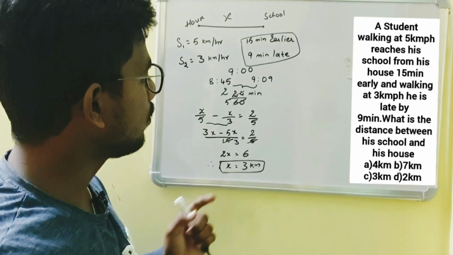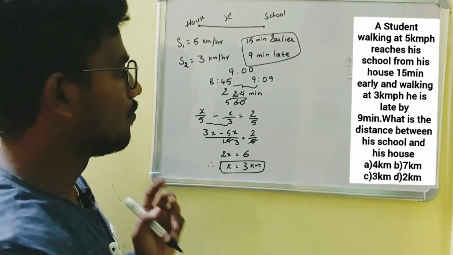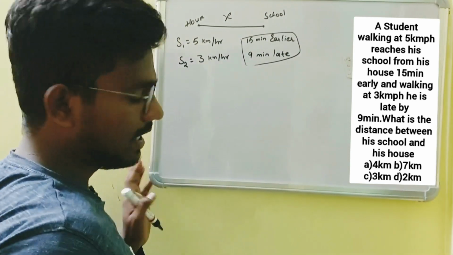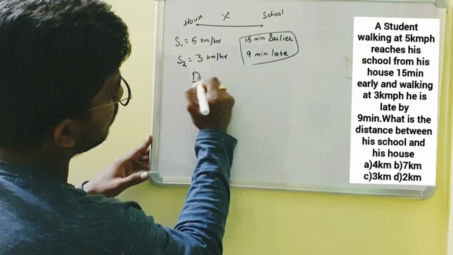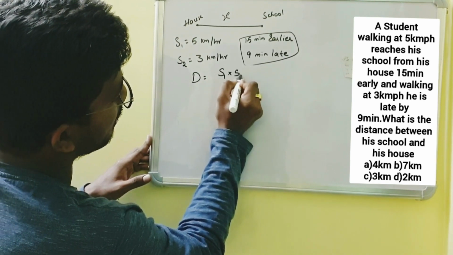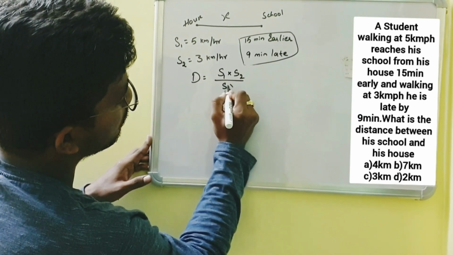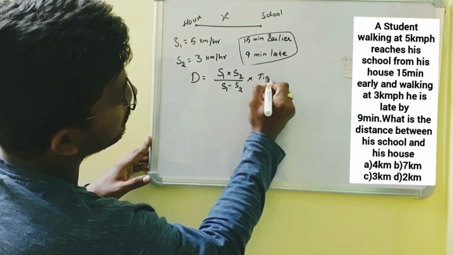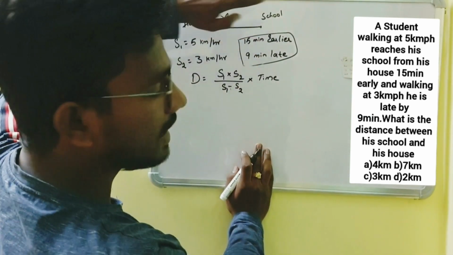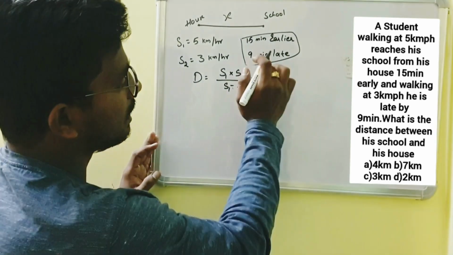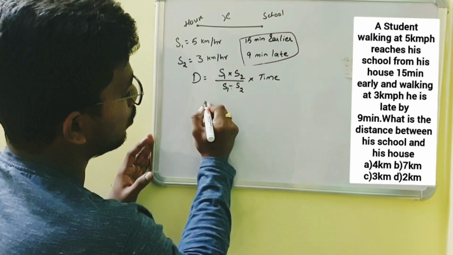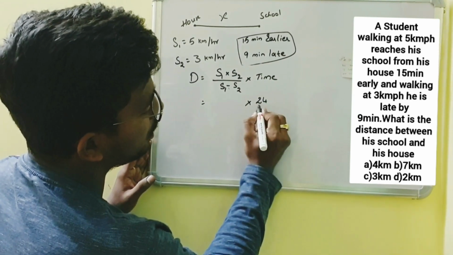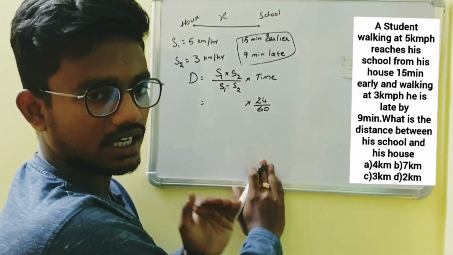Okay. Now I will solve the same example by using formula. Formula is distance is equals to product of speeds by difference of speeds into time. See, as it is late and early method, we have to add the times. So we get time as 24 minutes. By converting minutes into hours, we get 24 by 60 hours.